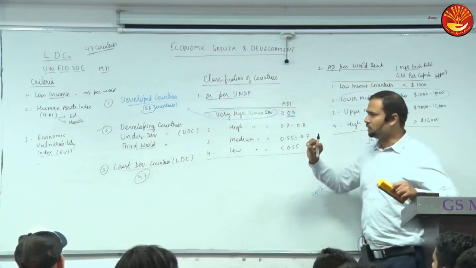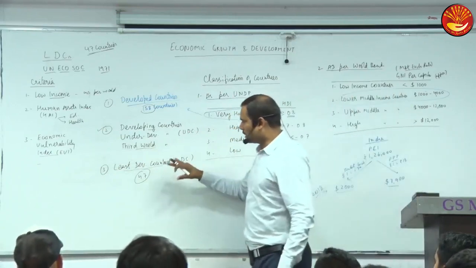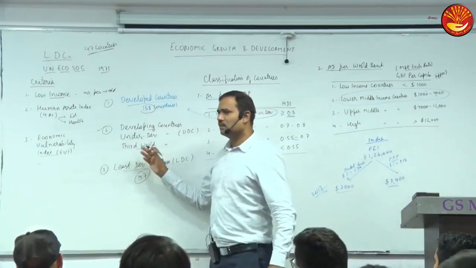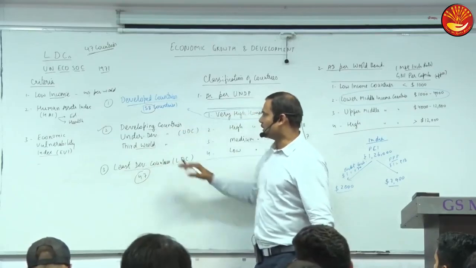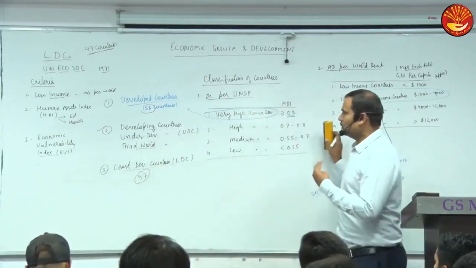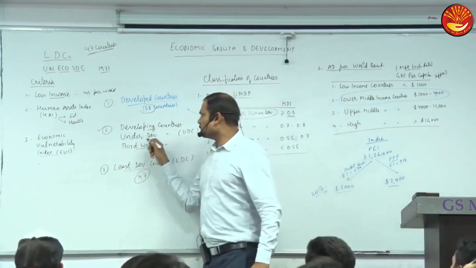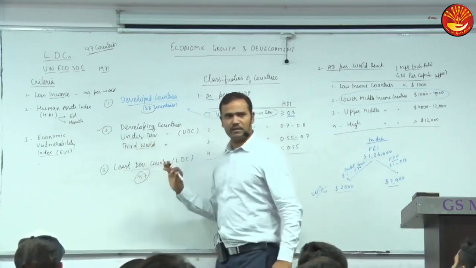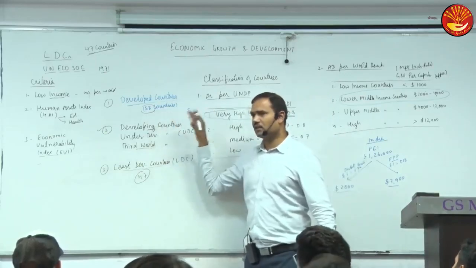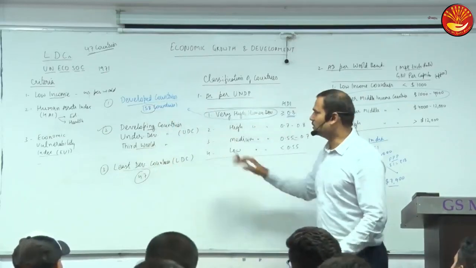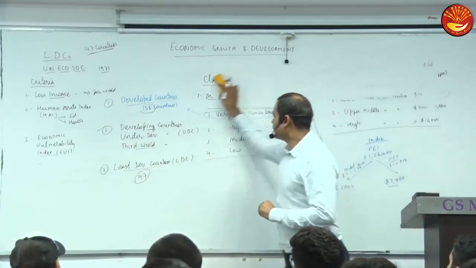As such, there is no specific definition for developing countries practically. The countries which are neither LDC nor developed are developing or underdeveloped countries. But the better term is developing countries, especially for India, because we are one of the fast growing economies. Although these terms are used interchangeably. So this is 47 LDCs, 58 developed countries, and all others are developing. Practically this is used. So this is the classification of countries.